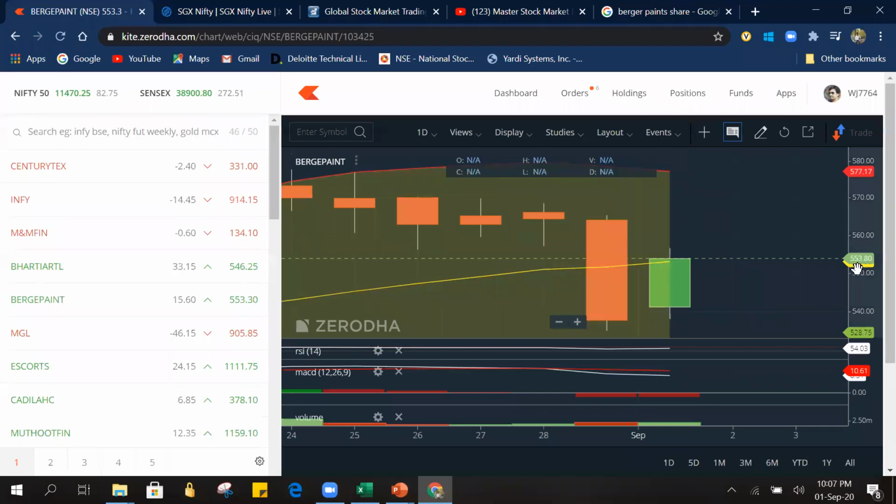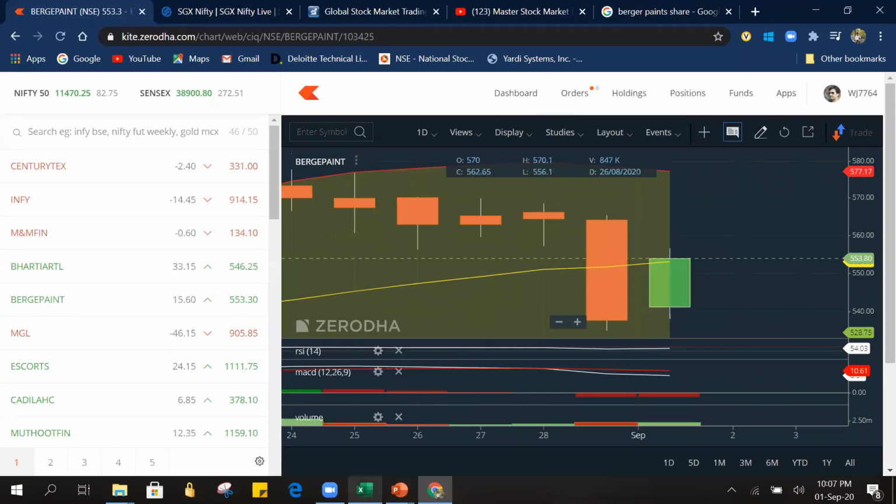So let's plan for entry at 550, and let's give a stop loss at the end of the candle range, 540. For the target, whenever there is a bullish harami, there will be a bullish candle on the third day, so I am expecting it to come to 565 or 570.